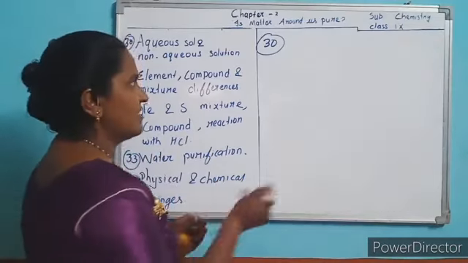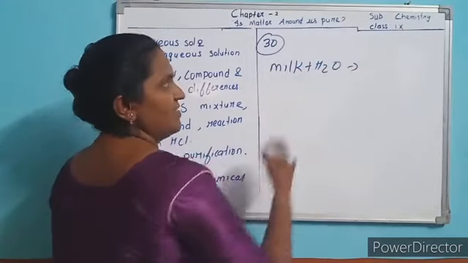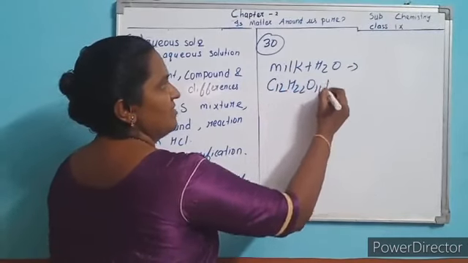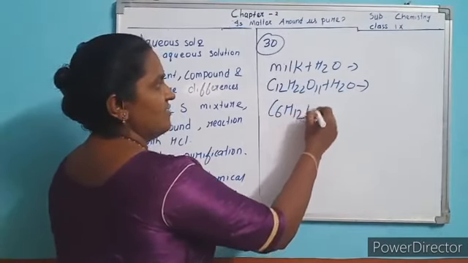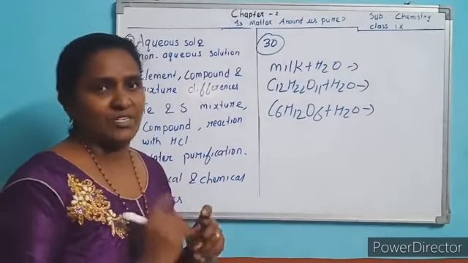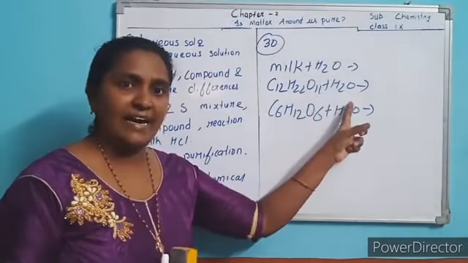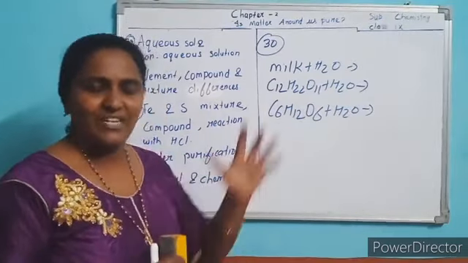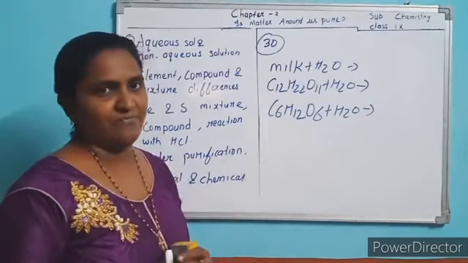For example, milk with water, then sugar with water, glucose. If you add it, you will get a solution. In this type of solution, water acts as a solvent. The solution in which water is a solvent, we can say the solution is an aqueous solution.